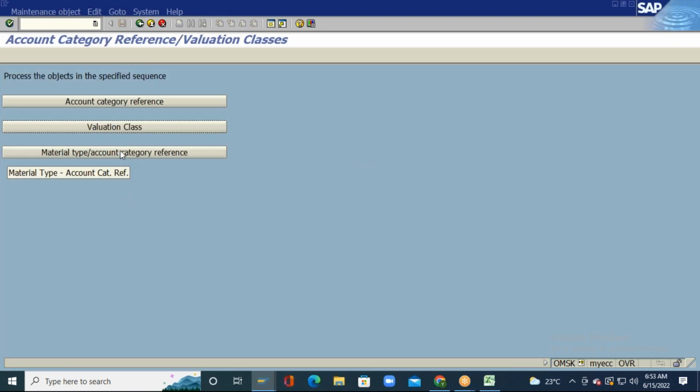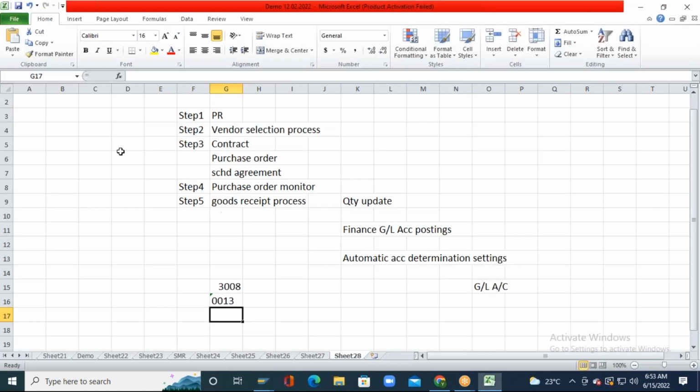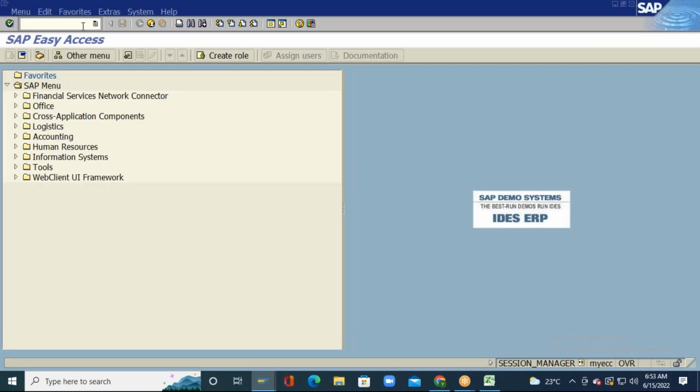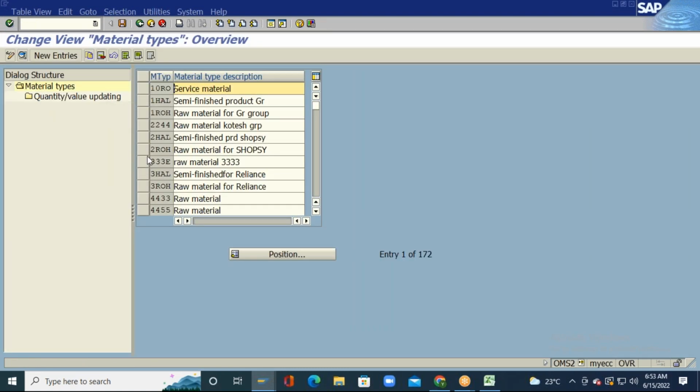I will go to the material type, right? So I will create one material type. I will go to the OMS2 transaction code and create a material type.